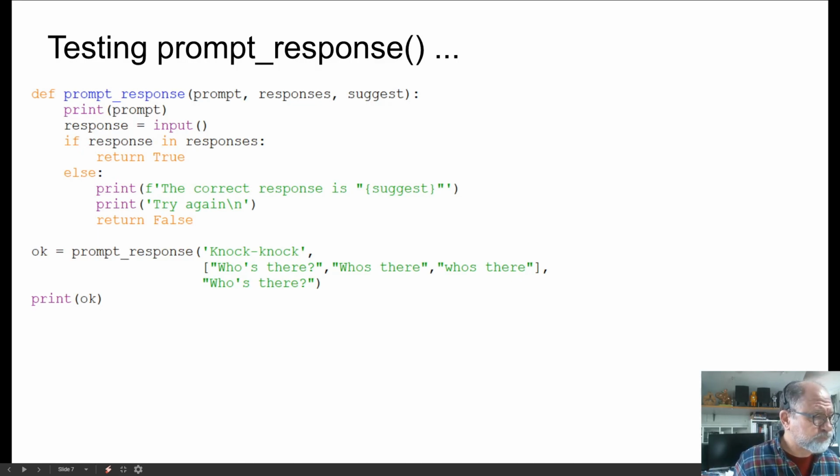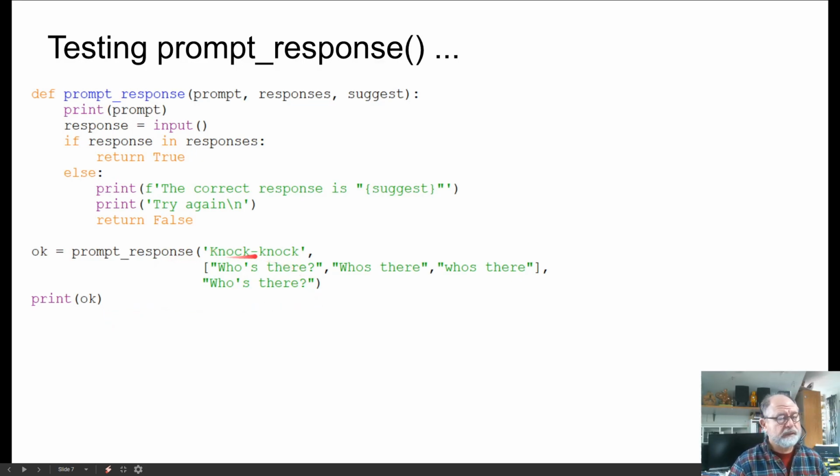Excuse me. And so we would do it this way. Here's the function. Here's where we call it. We assign the return value to a variable called OK, and then we print OK.